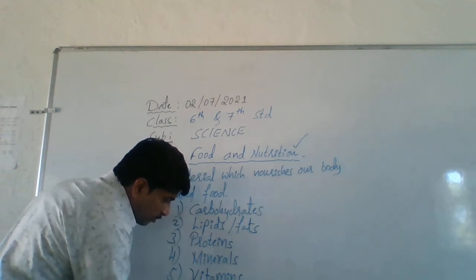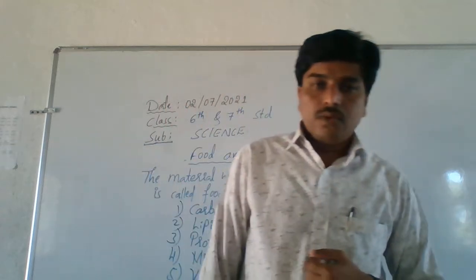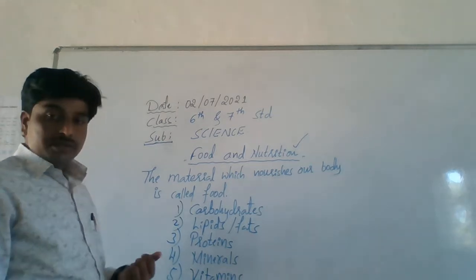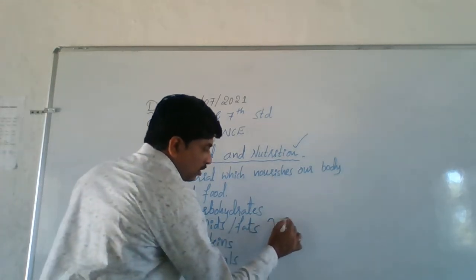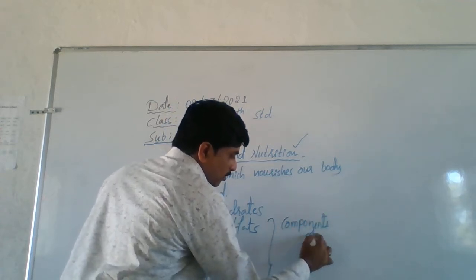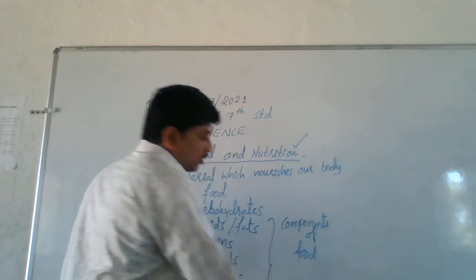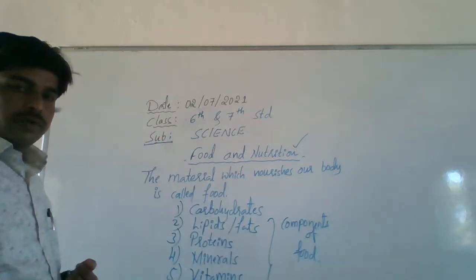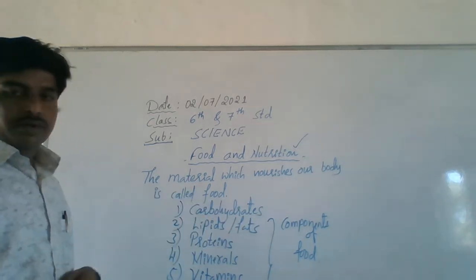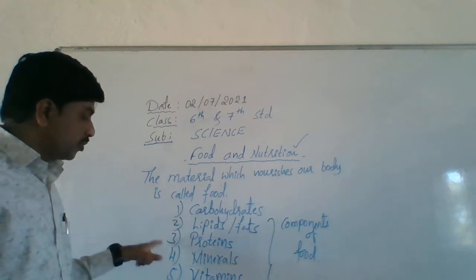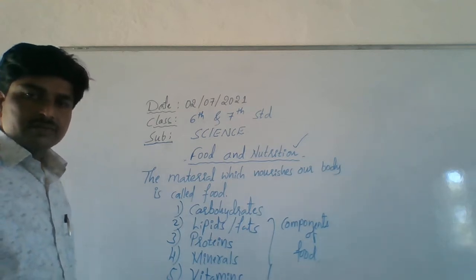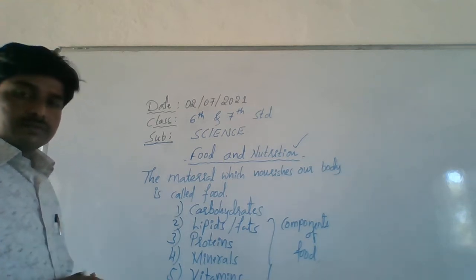Then fiber. Okay. So these are the important components of food. So the food you are taking in should consist of all these components: carbohydrates, lipids or fats, proteins, minerals, vitamins and fiber. These are all very essential to our body.